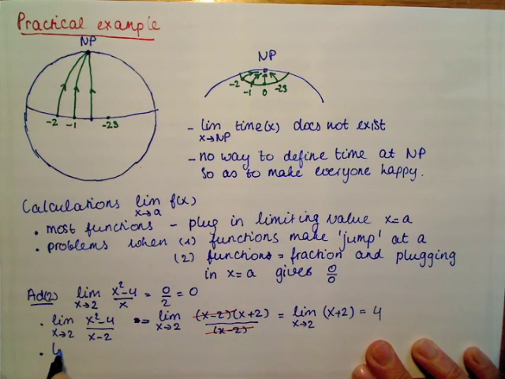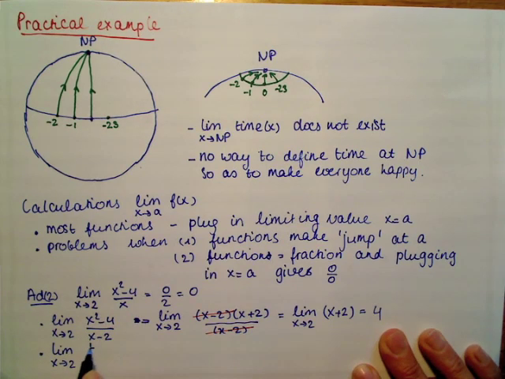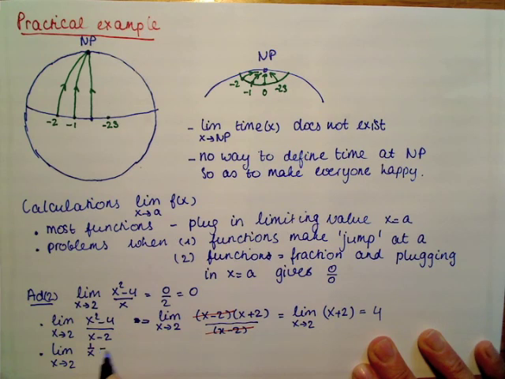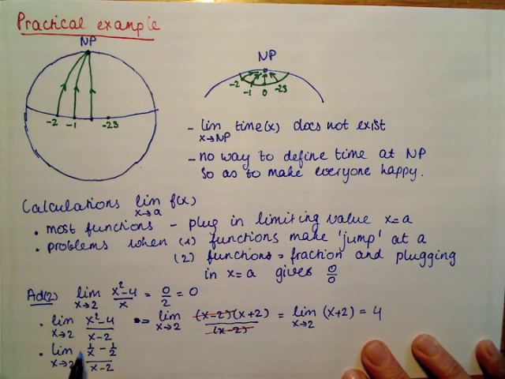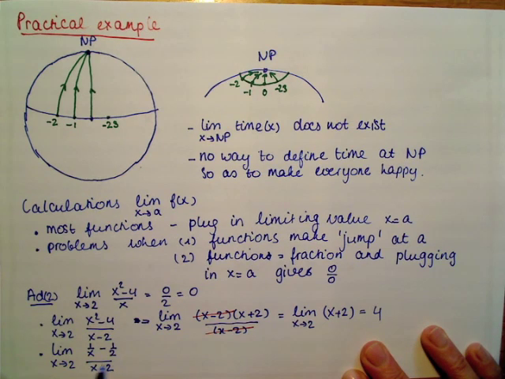One more example which is similar in complexity, but instead of putting x squared minus 4 into the numerator, we put 1 over x minus 1 over 2. Okay, we have to subtract fractions in the numerator, and then it's always convenient to make the denominators equal.